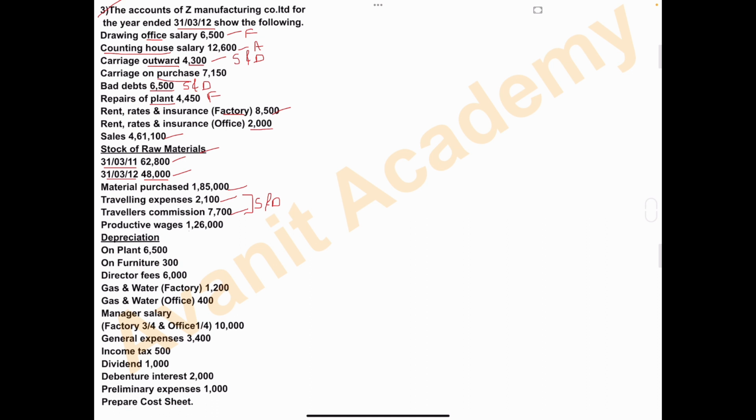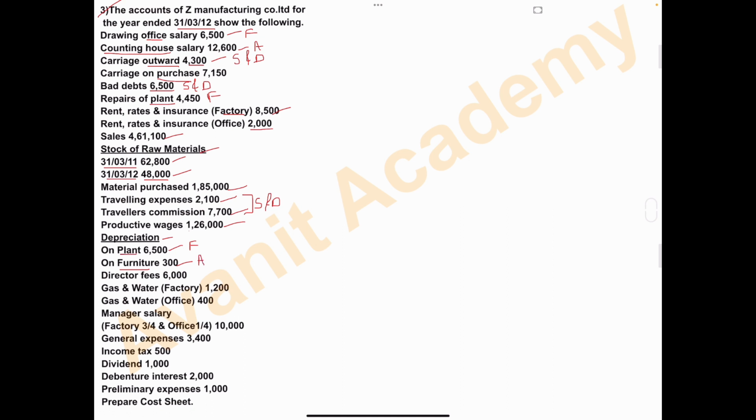Productive wages is also called direct wages. This one we have to take before prime cost and the amount is 1,26,000. Next one is depreciation. On plant, depreciation amount is 6,500. So depreciation on plant we will take under factory overhead because plants are used in the factory. On furniture, rupees 300. Furniture is used in the office. So this depreciation on furniture, rupees 300, we will take under the head administrative overhead.